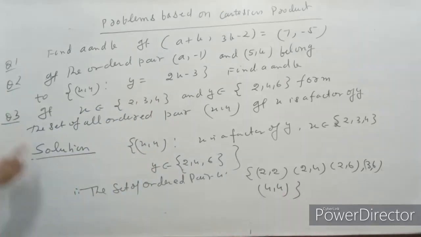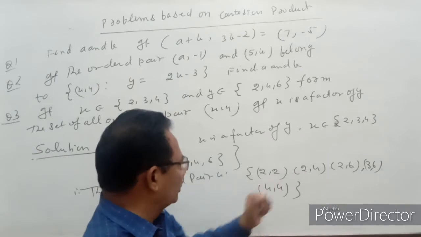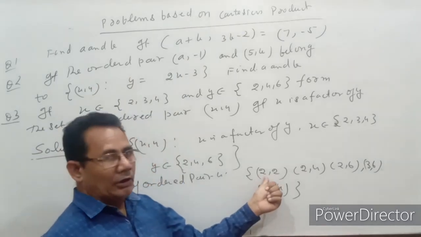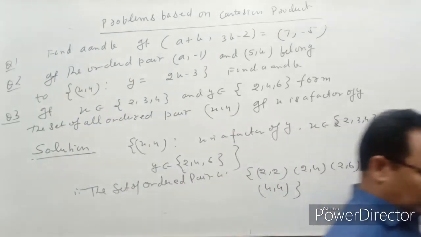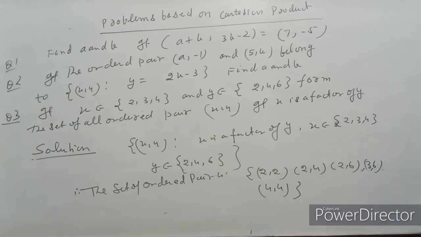This is the complete answer. So all the ordered pairs have the first component as a factor of the second component.